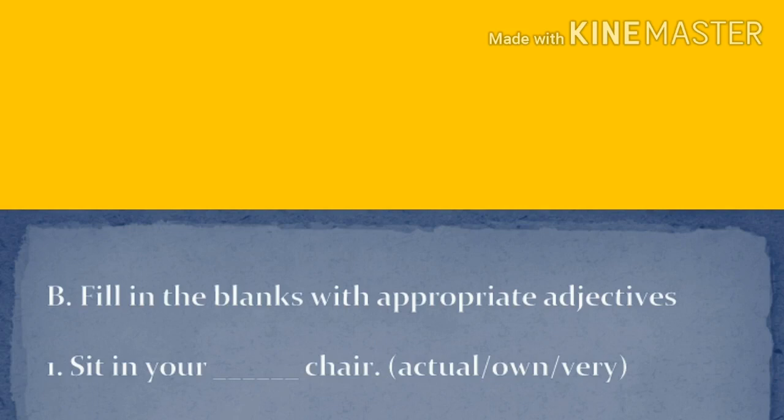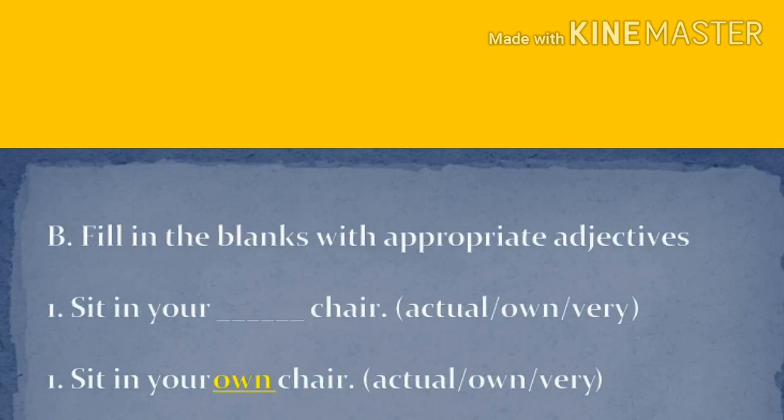Sit in your dash chair. The options are actual, own, very. The answer is own. Sit in your own chair. This own comes under emphasizing adjectives. All the words come under emphasizing adjectives. We have to find out the proper one, the correct one.